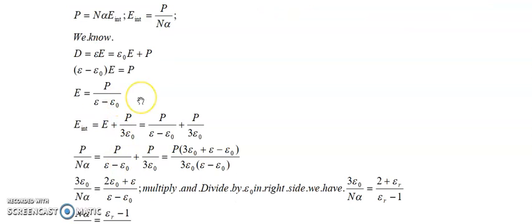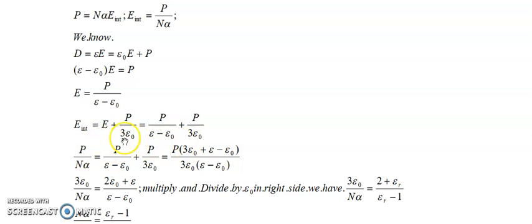So now we have the expression for E. We already discussed that the internal field equals E plus P by 3 epsilon 0. Here we substitute this E value: P by epsilon minus epsilon 0 plus P by 3 epsilon 0.